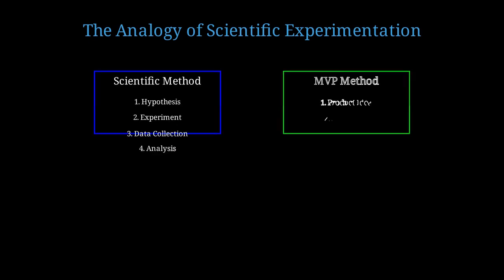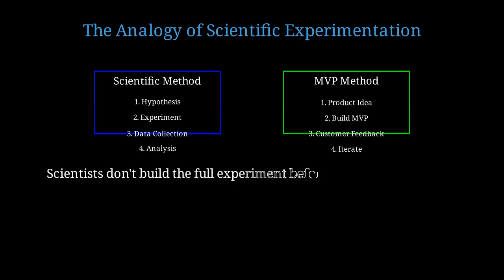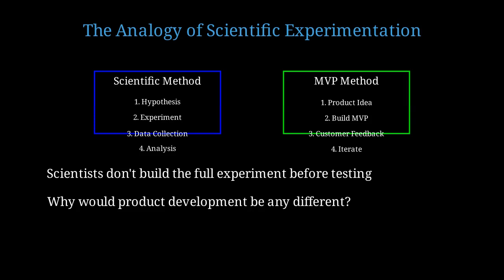Building an MVP is exactly like conducting a scientific experiment. Let me explain this analogy in detail. On the left, we have the scientific method. On the right, we have the MVP method. Notice the structural similarity. Both are about testing hypotheses with real-world data. Scientists don't build the most elaborate experiment possible before testing their hypothesis. They start with the simplest test that can validate or invalidate their idea. So why would product development be any different? It shouldn't be. Both are about discovering truth through empirical evidence.